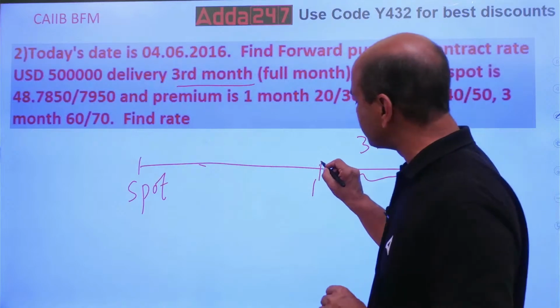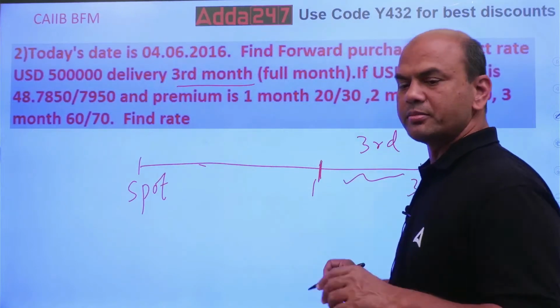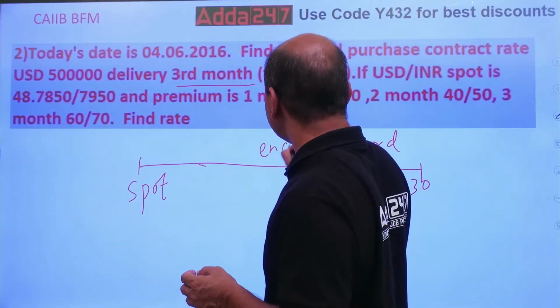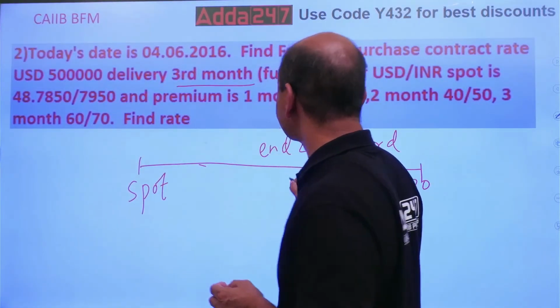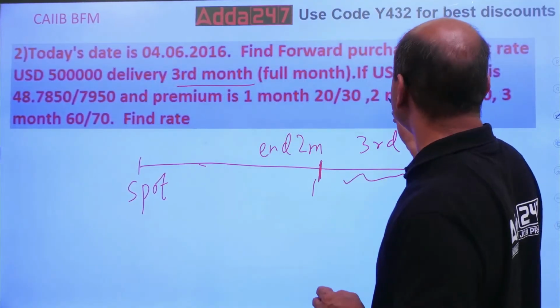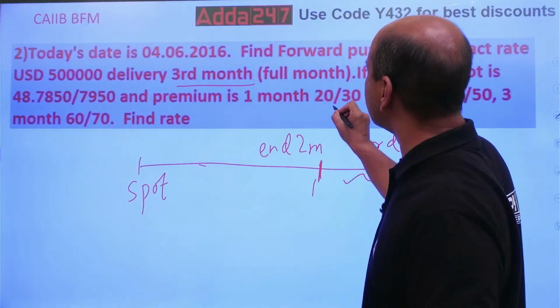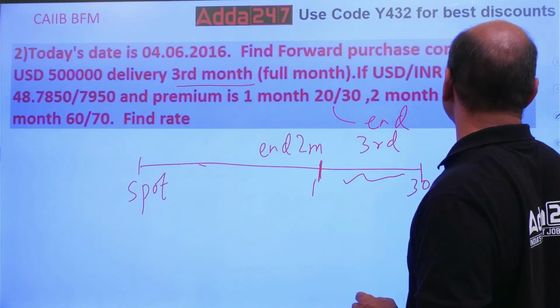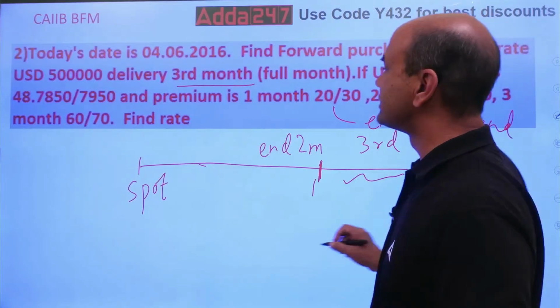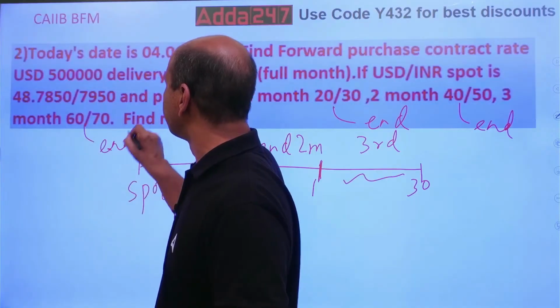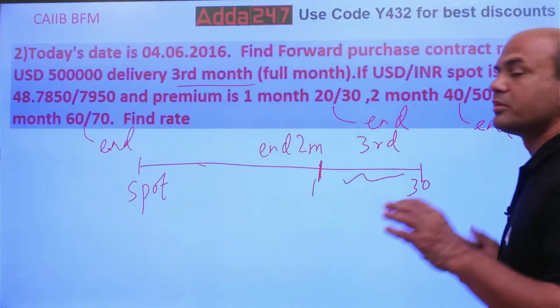Now what is the starting of third month rate? Always remember, the starting of the third month rate is the ending of the second month rate. Whatever the end of second month rate is, that is the starting of the third month rate. Over here, whatever rates are given, these are all rates given at the end of the month. This is end, and this is also end. This is third month end. See, this 3 month means third month end.